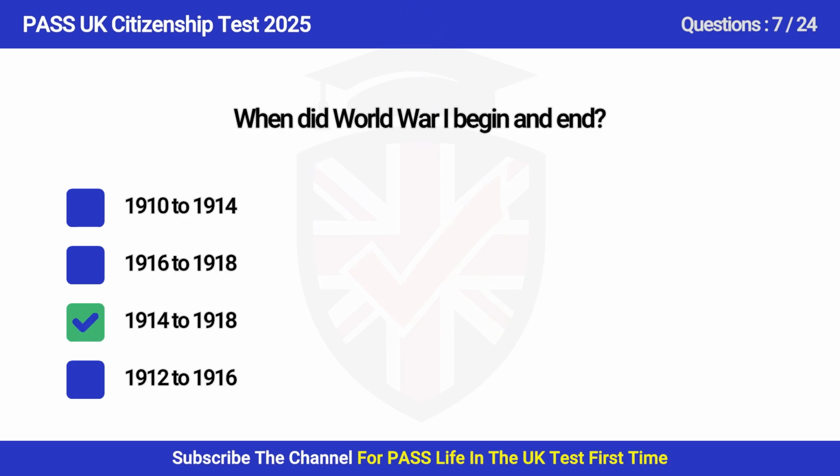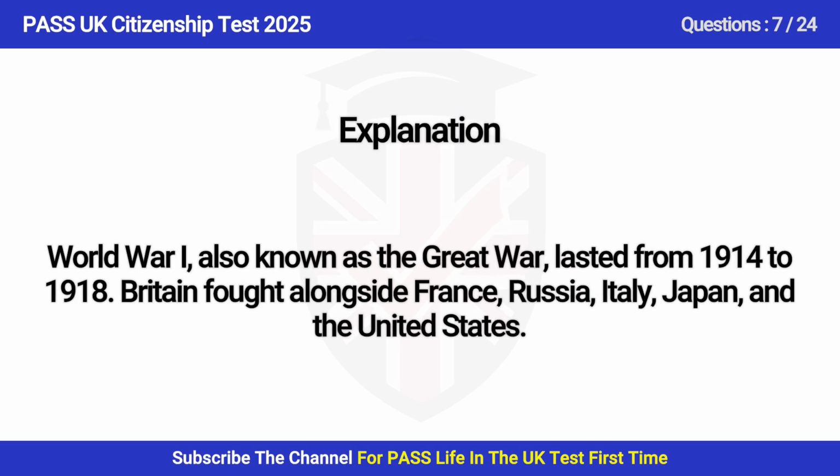Answer is C. 1914 to 1918. World War I, also known as the Great War, lasted from 1914 to 1918. Britain fought alongside France, Russia, Italy, Japan, and the United States.